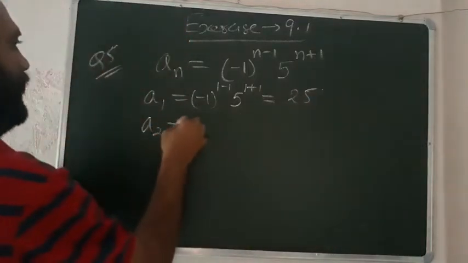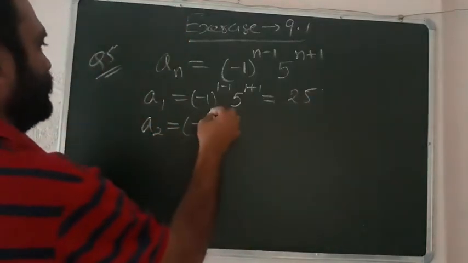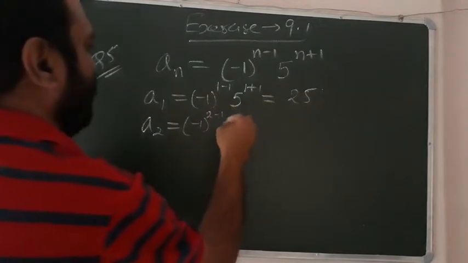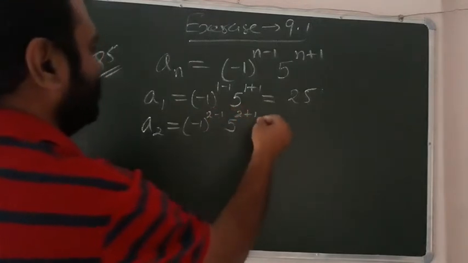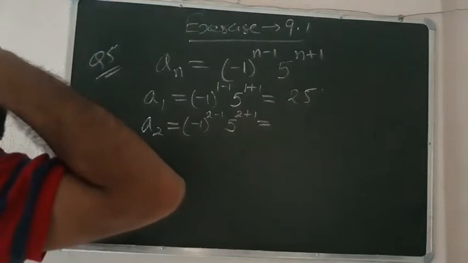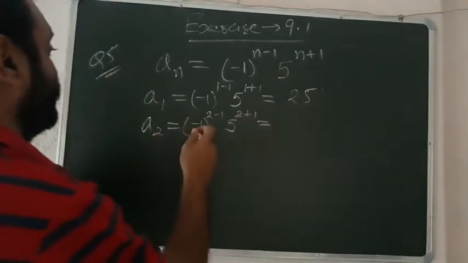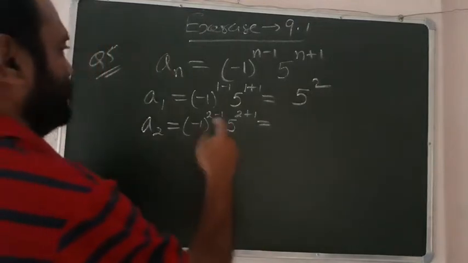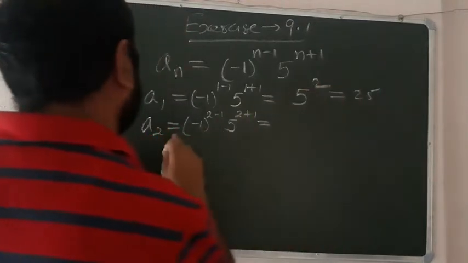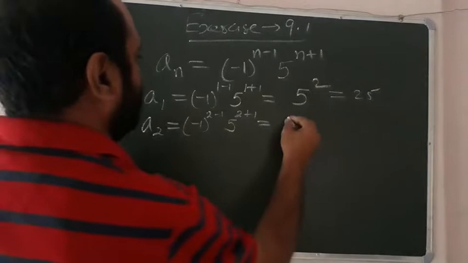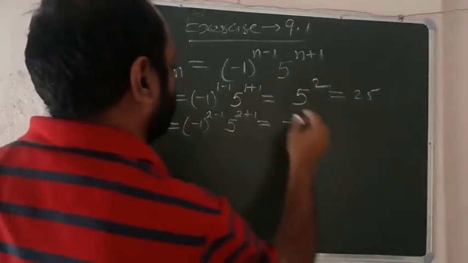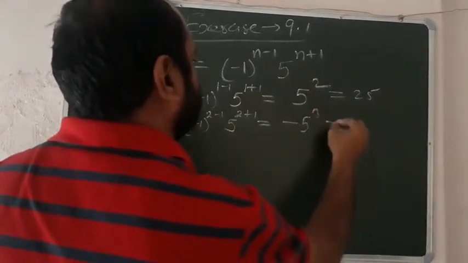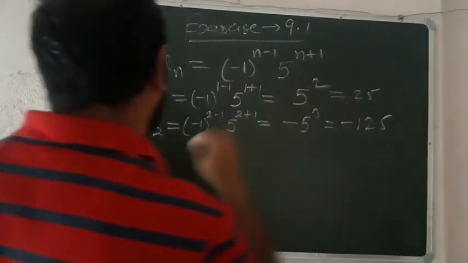Similarly, when we find a2, it is minus 1 power 2 minus 1, into 5 power 2 plus 1. This is minus 1 power 1, that is minus 5 power 3, that is minus 125.